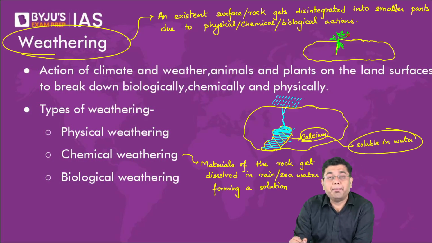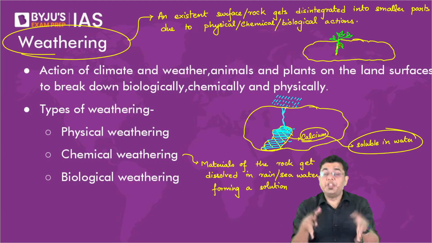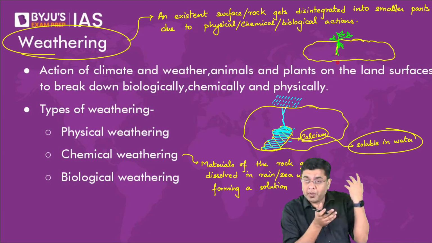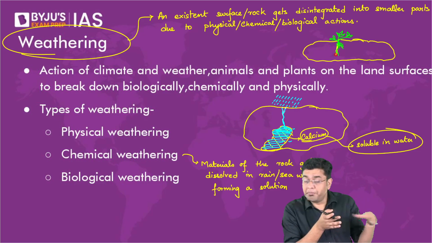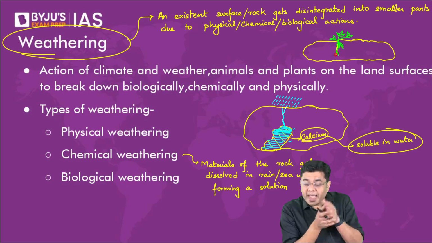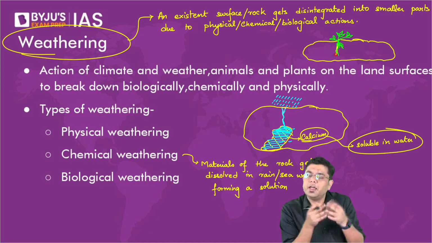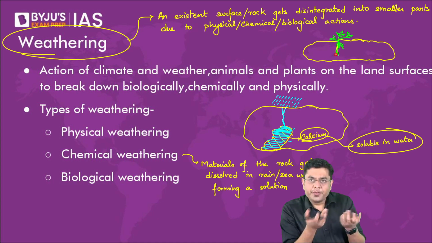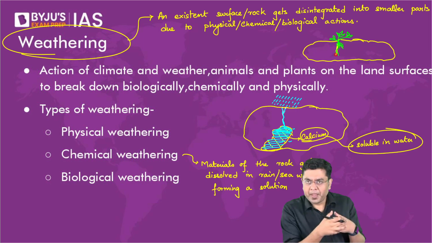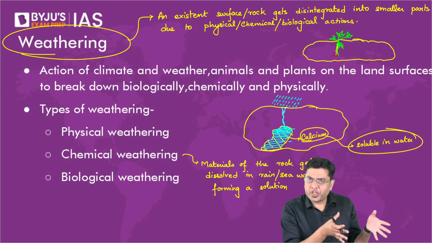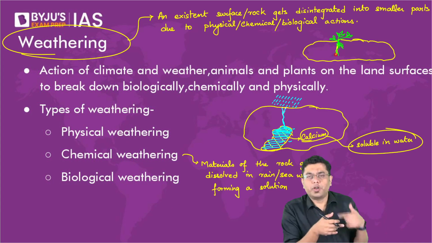Eventually, what will happen? The cracks get enlarged. Multiple species will start living there, from lizards to snakes to maybe mice, rats, everything will start living there. And eventually, the rock will break. So, why has the rock broken here? Because of biological agents, because of the biological functionality. So, that is what is referred to as biological weathering.